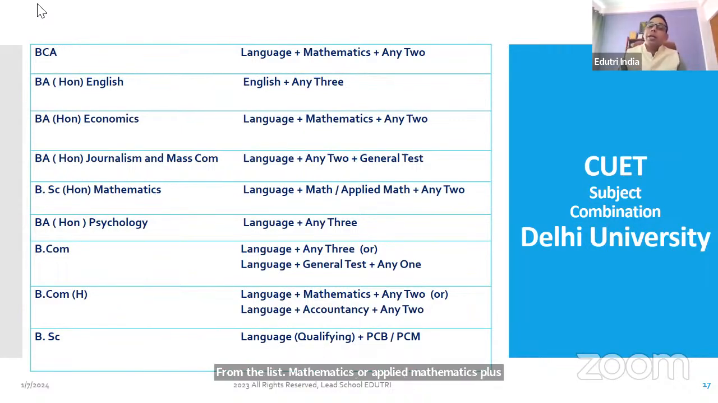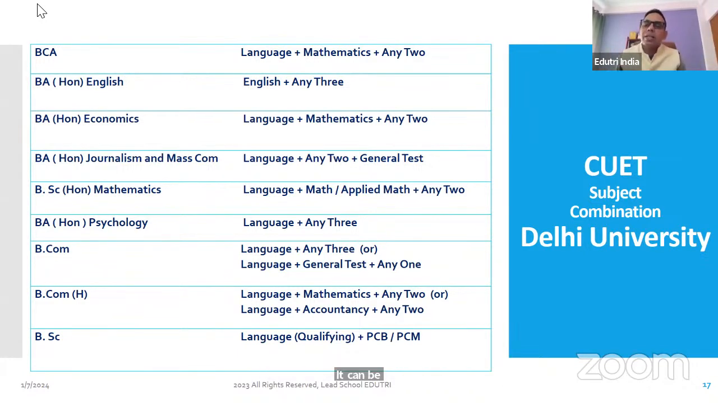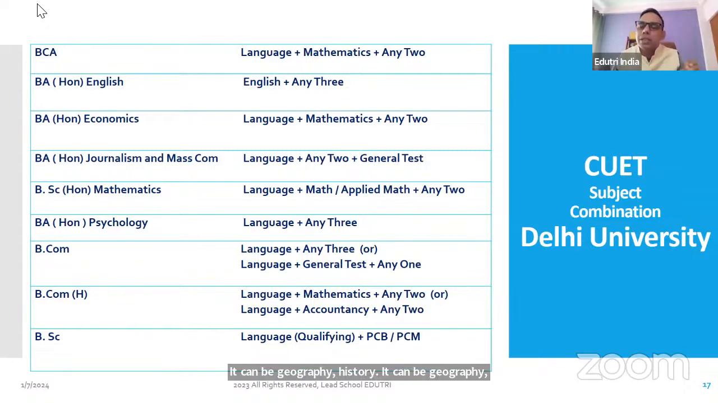Now psychology, language plus any three. They have not written that psychology is required. It can be physics, chemistry, mathematics. It can be accounts, economics, business study. It can be geography, history, political science, or it can be psychology also. Whatever you have in class 12, take those three subjects.